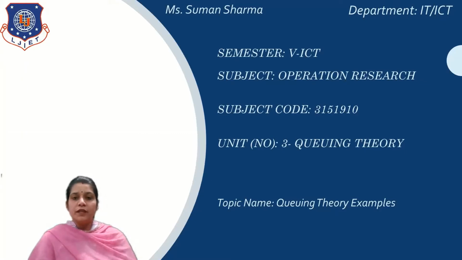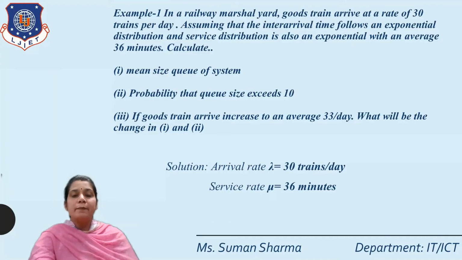Good morning everyone. Today I am going to tackle a lecture of operational research and our topic is some basic examples of queuing theory. So our example is in a railway marshalling yard, goods trains arrive at a rate of 30 trains per day. Assuming that the inter-arrival time follows an exponential distribution and the service time is also exponential with an average of 36 minutes. So calculate number 1, the mean size of the queue in the system.